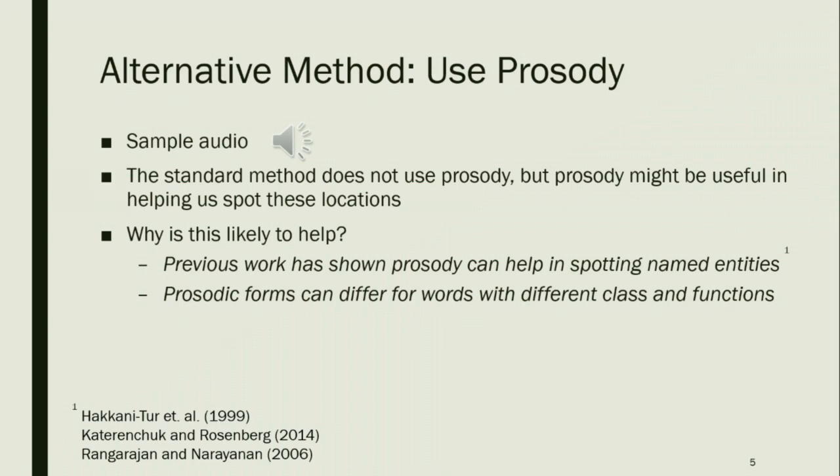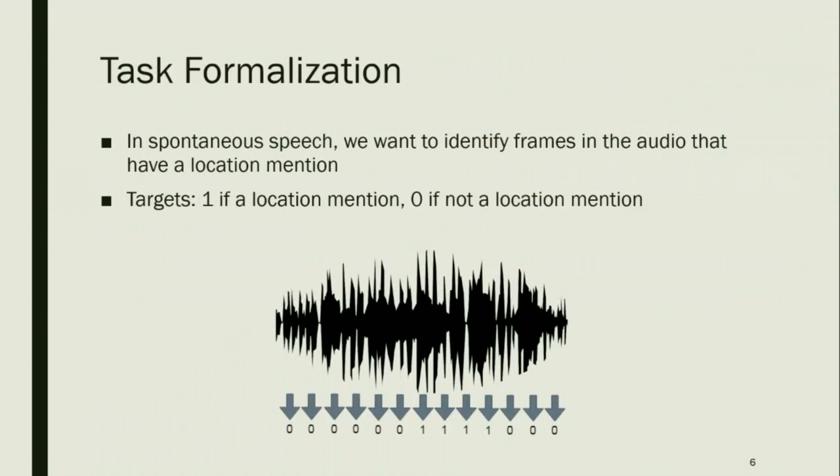For example, how are you? As opposed to yes. So now you can imagine that we have spontaneous speech that comes in, and we want to find out which of these frames are locations and which ones aren't. And that's our task. The target is 1 if it's a location, and we want to predict 0 if there's not a location. Every 50 milliseconds in the audio is going to be a frame, and we want to classify each of those frames as a location or not a location.